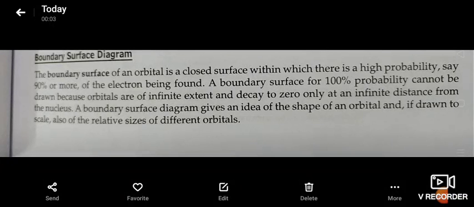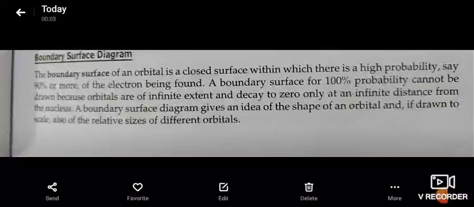The boundary surface of an orbital is a closed surface within which there is a high probability, say 90% or more, of the electron being found. So, what does the boundary surface mean? It is a closed surface within which there is a high probability of finding the electron. A boundary surface of 100% probability cannot be drawn. Why? Because it is not possible. The electron keeps on moving, so only 90% or above is possible. With that, we can find the movement of electrons.